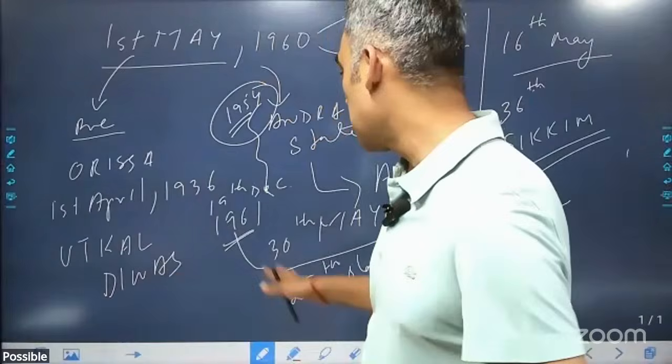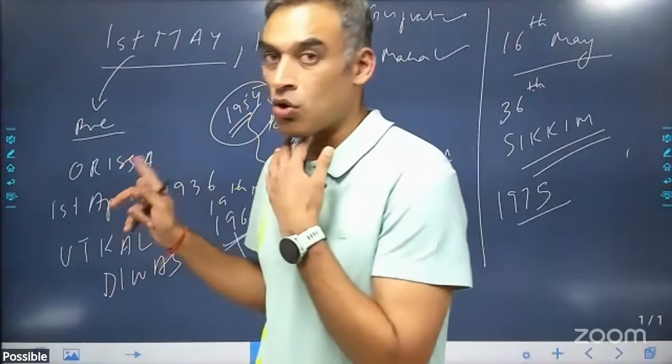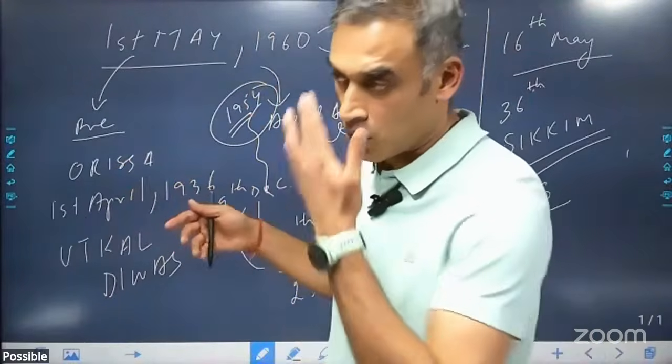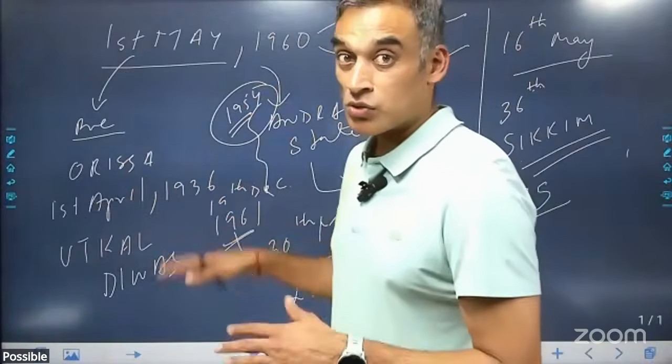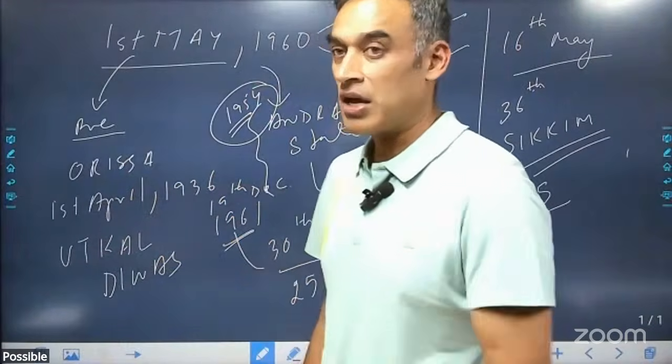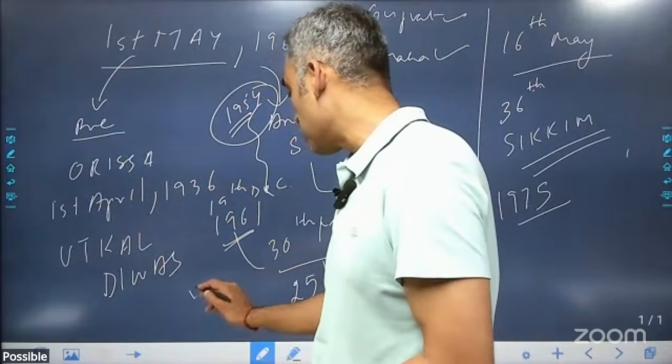When we talk about taking over from the Portuguese, that operation was called Operation Vijay.